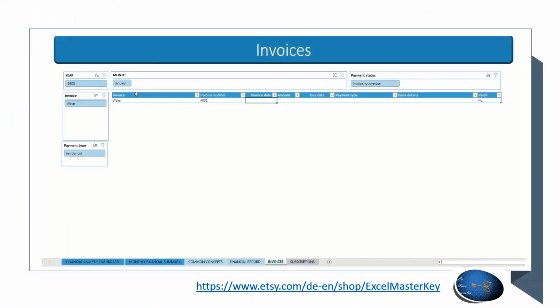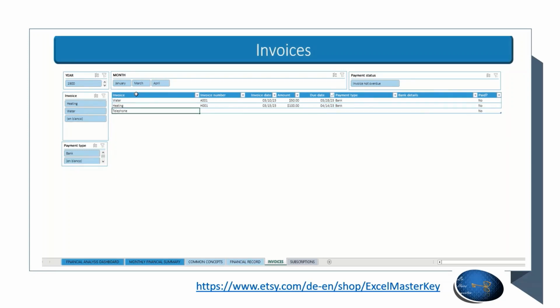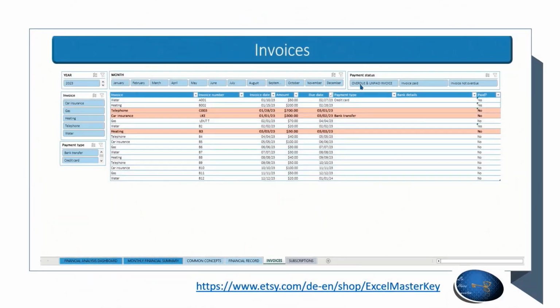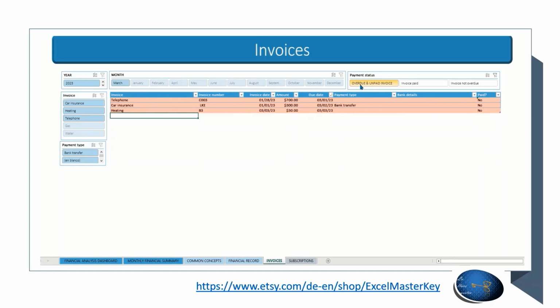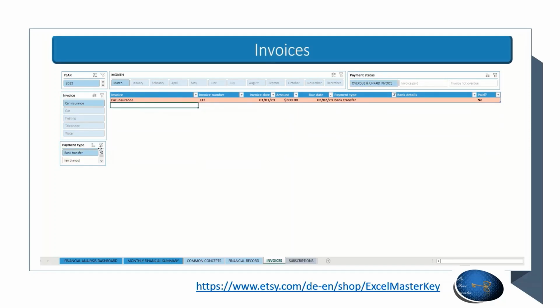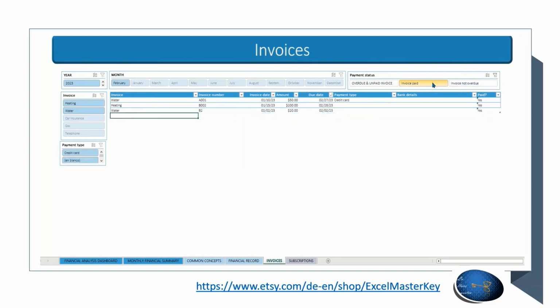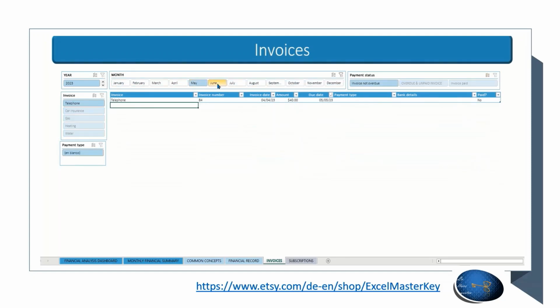One of the most useful features of this template is the tracking of overdue and pending invoices. To use this tool, simply fill in the fields of the table with the information about your invoices. If an overdue invoice has not been paid, it will appear in red so you can easily identify it. Additionally, thanks to the filters, you can quickly find the overdue and pending invoices that you need to pay. You'll never have to worry about forgetting an important payment again.